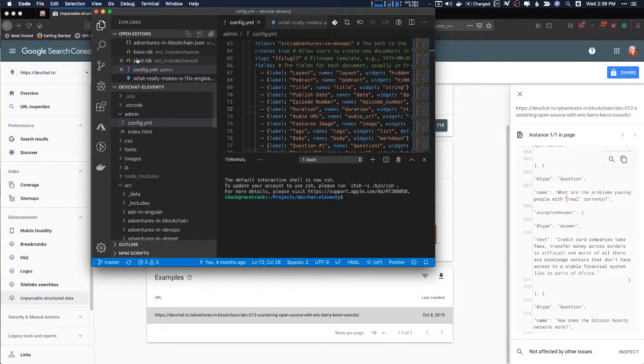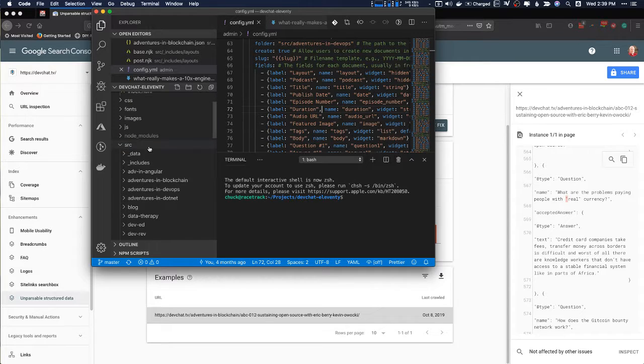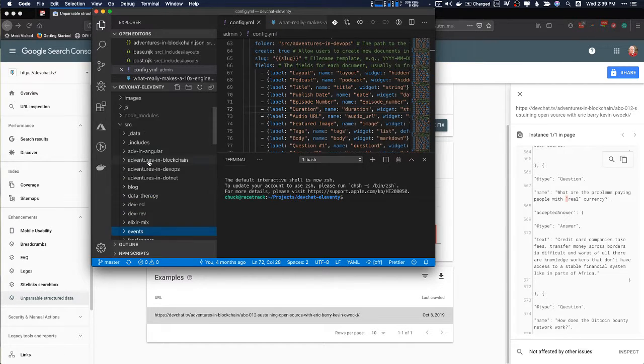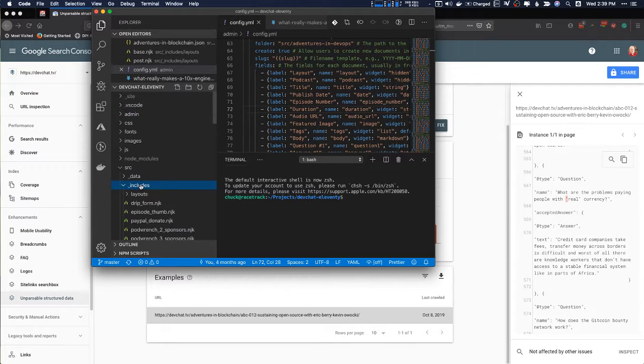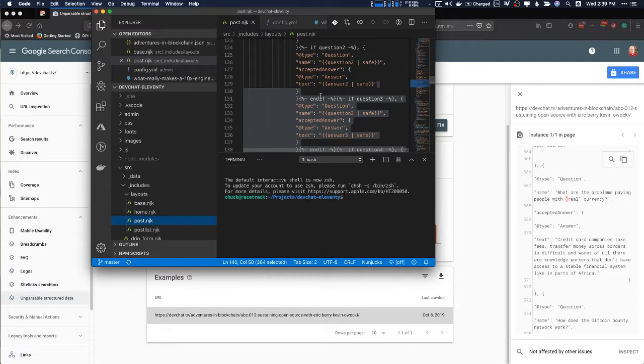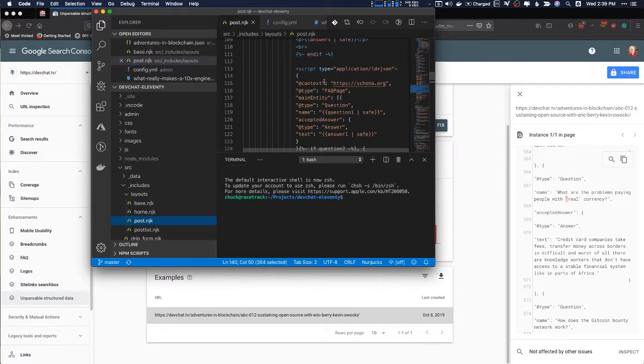If you look on devchat.tv, all of my stuff is in source. If you want to contribute to this, you can. It's on GitHub. So anyway, let's close all this stuff up real quick. It's going to be in the includes, and it's in the layout. It's in the post layout. So all posts on devchat.tv can add this stuff in. And this right here, let me make this full screen.